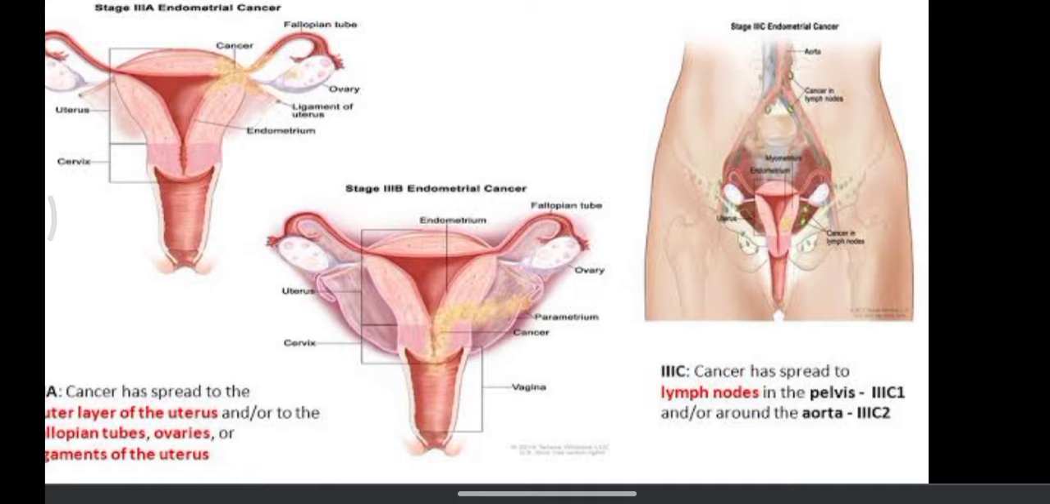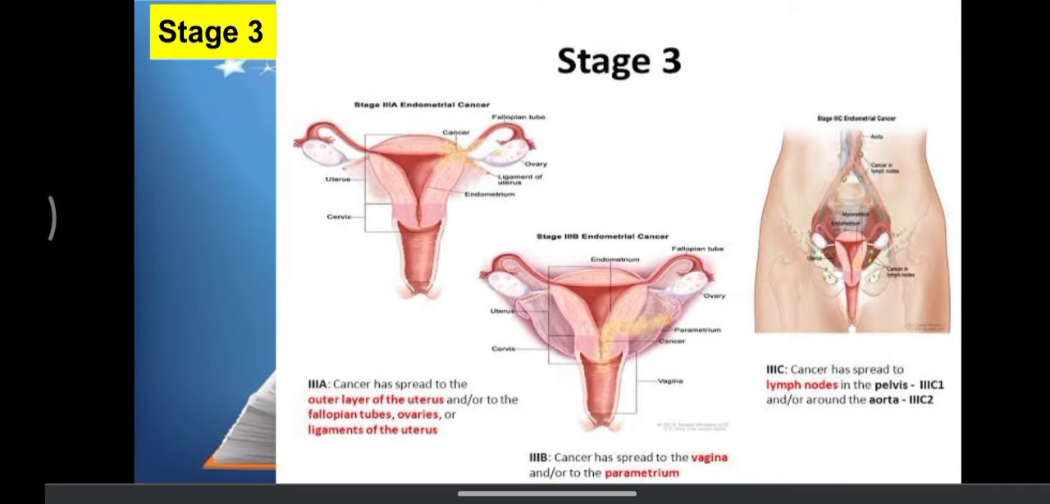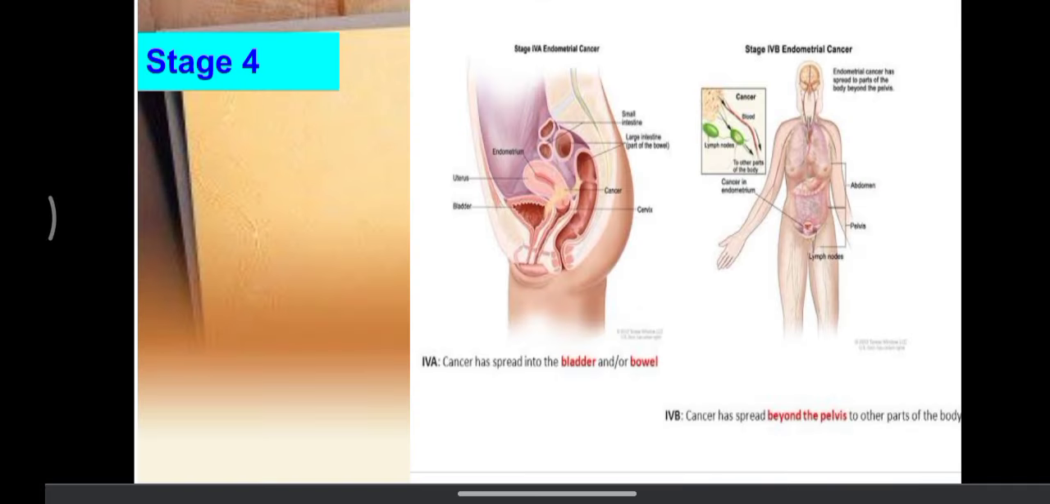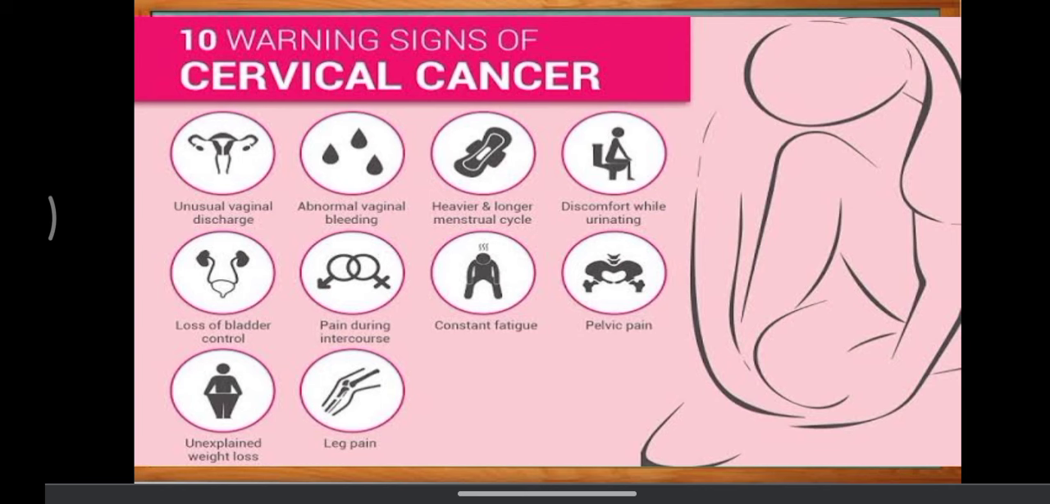Then we'll see stage 4. In stage 4, we can see the malignant cells are spreading not only limited to the cervix, uterus, fallopian tube and all, it is also spreading to the surrounding regions. Then we'll see the warning signs of cervical cancer, that is unusual vaginal discharge, abnormal vaginal bleeding,